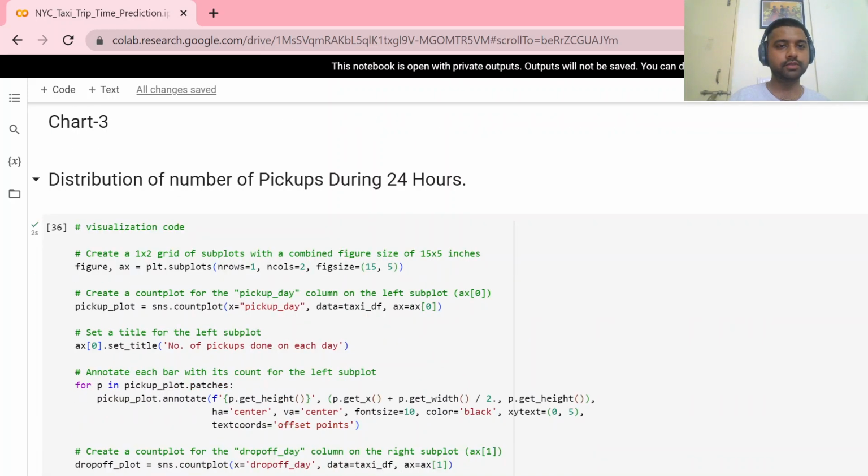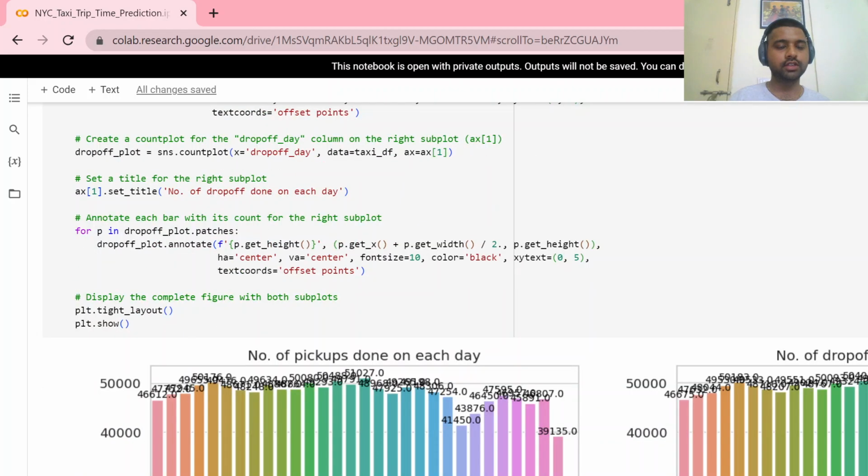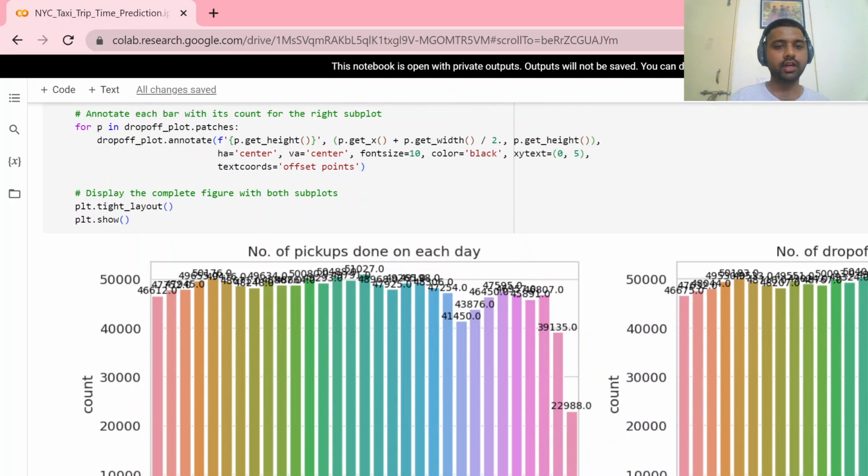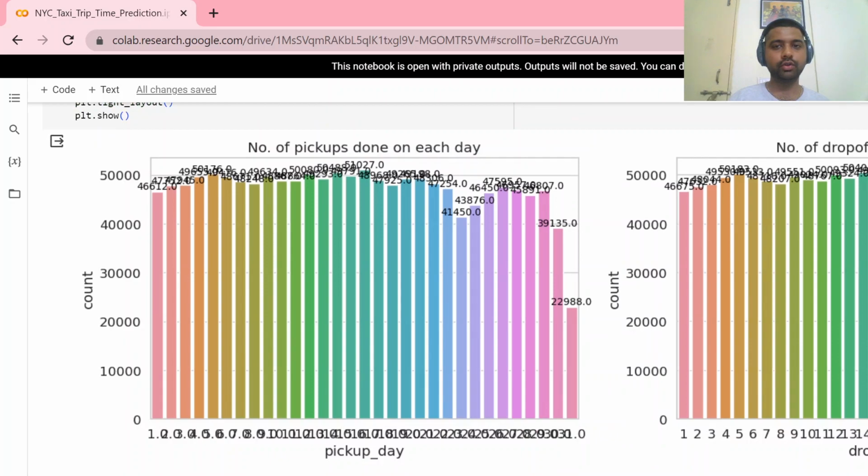Distribution of the number of pickups during 24 hours. We can see how the number of trips are taken throughout the month. From day one of the month till the 24th or 25th, the number of trips are almost equal, but at the end of the month the number of trips get reduced.